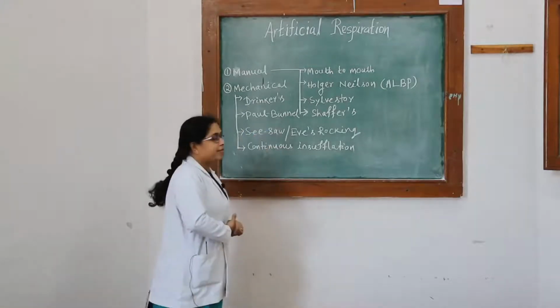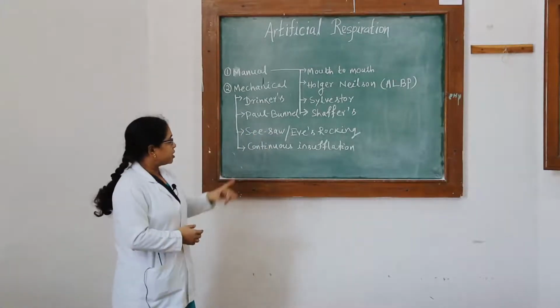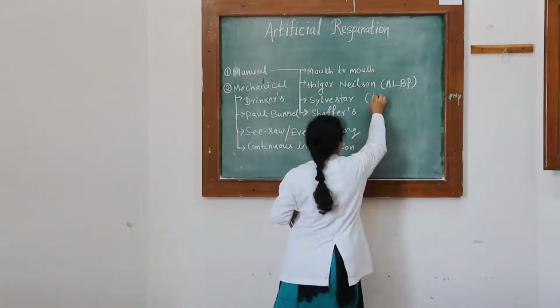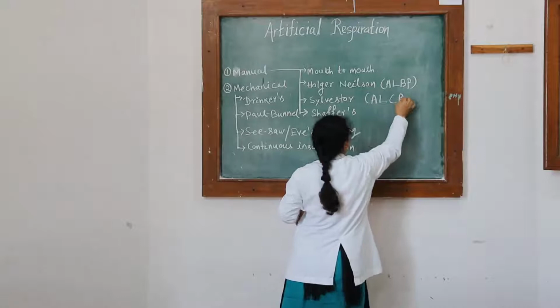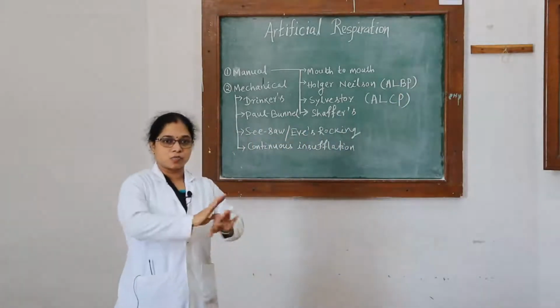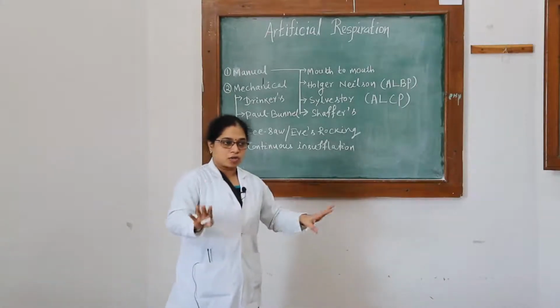The third one is the Sylvester method. The Sylvester method is also called the arm lift chest pressure method. So the name itself tells the position. Though it is chest pressure, the position of the subject here will be supine.